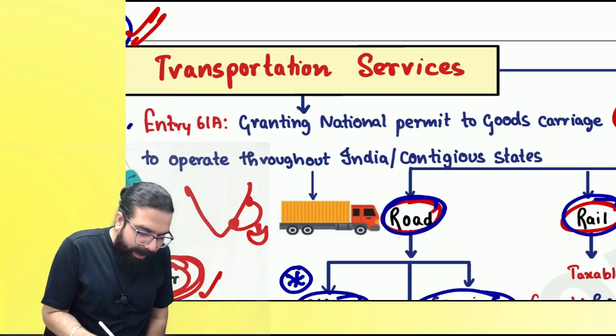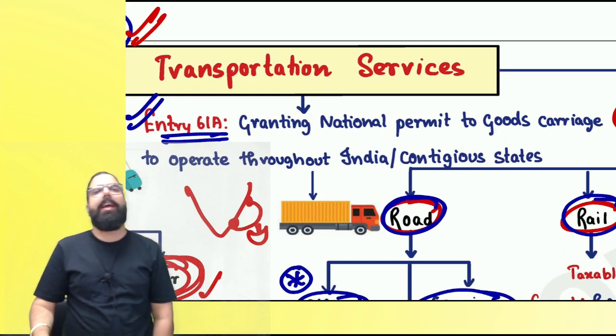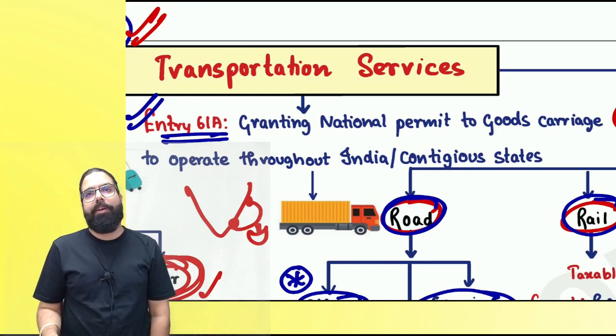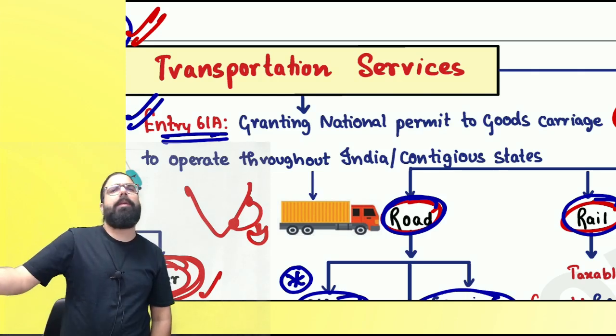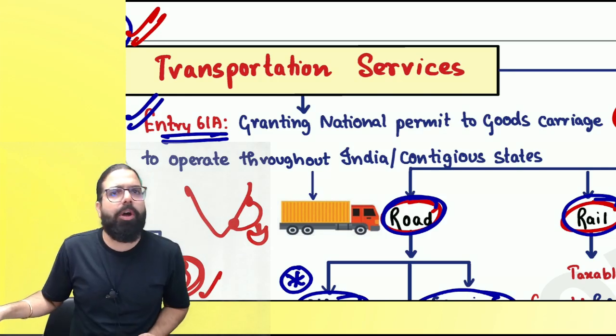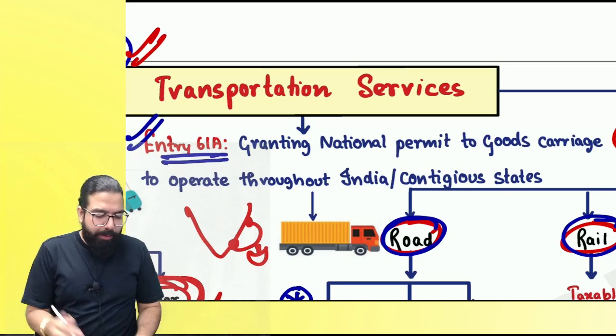Okay, here. Entry number 61A. What is entry number 61A talking about? Baba, you would have seen on many trucks it is written state permit, national permit, all this. Against the national permit, state permit which is given, a fee will be charged by the state government. Whatever fee is being charged, on that there is no GST. Can we go ahead, everyone?